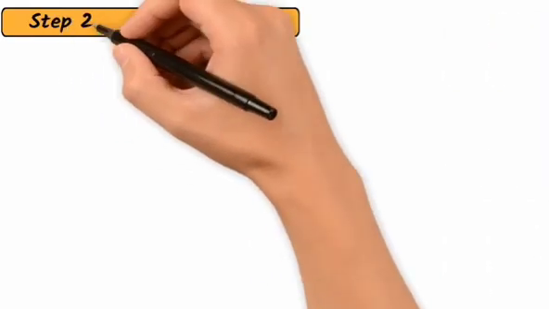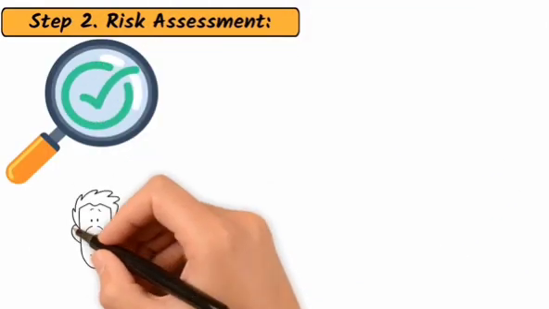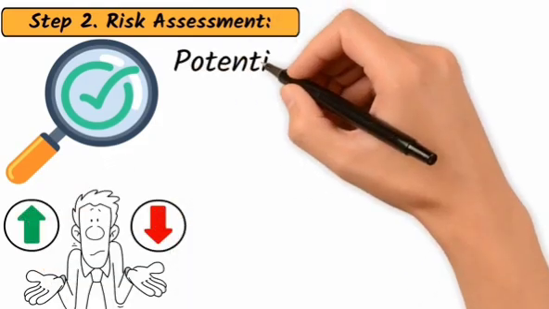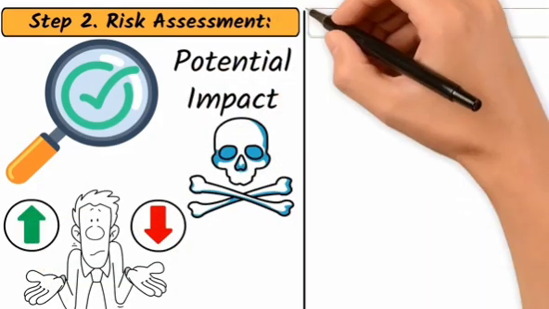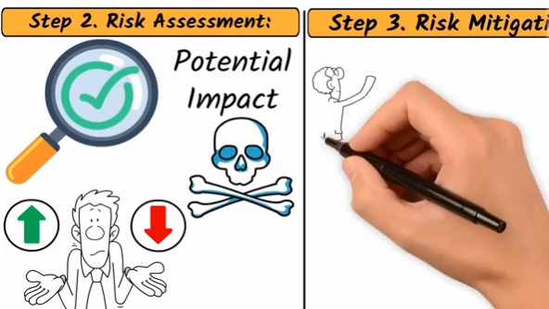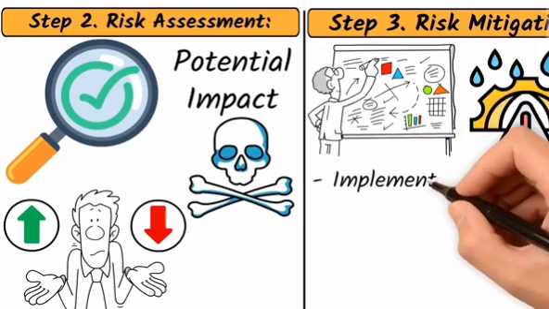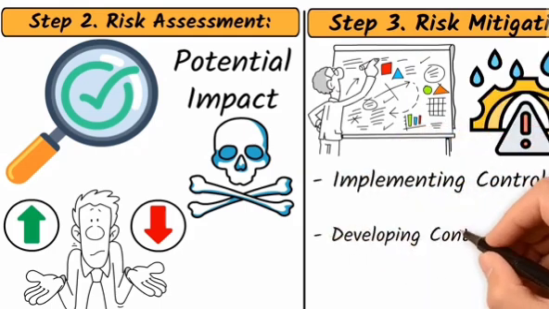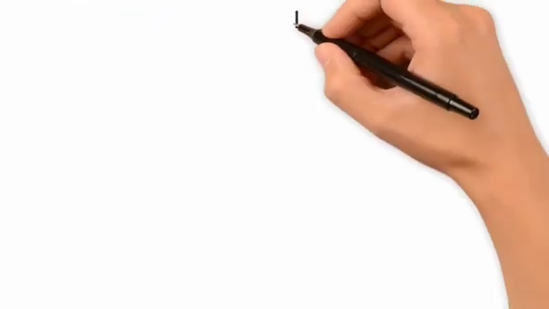Step 2. Risk assessment. Once risks are identified, they need to be assessed in terms of their likelihood and potential impact. This helps prioritize risks and allocate resources effectively. Step 3. Risk mitigation. In this step, strategies are developed to manage and mitigate risks. This can include implementing controls, developing contingency plans, and transferring risk through insurance or contracts.